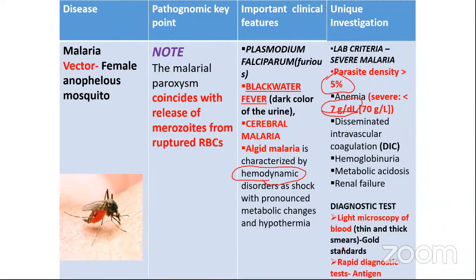And again, one more important thing, the classical or gold standard diagnosis. You know what gold standard is, right? See, there are many investigations, but to say that it is exclusively malaria, you should always do light microscopy of the blood, thin and thick smears. Very, very important. Classically, both thick and thin smears are done to diagnose malaria. This is the gold standard diagnosis. And along with that, you can do rapid antigen testing, a rapid diagnostic test.